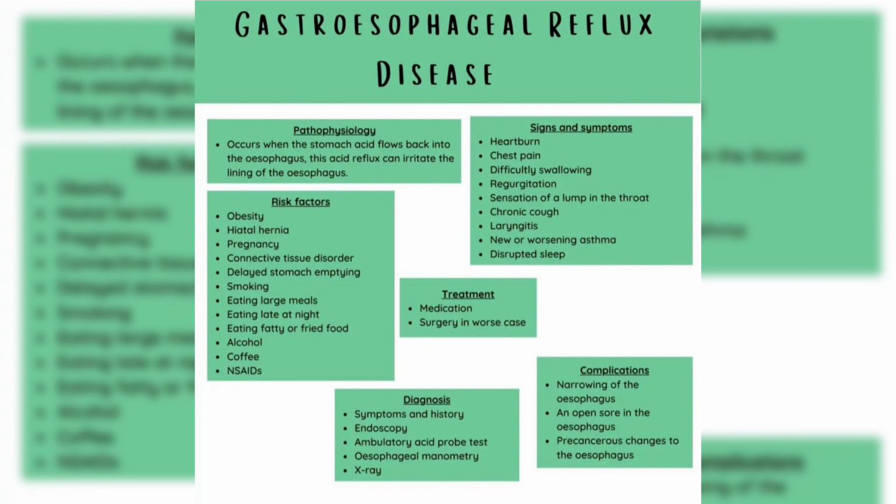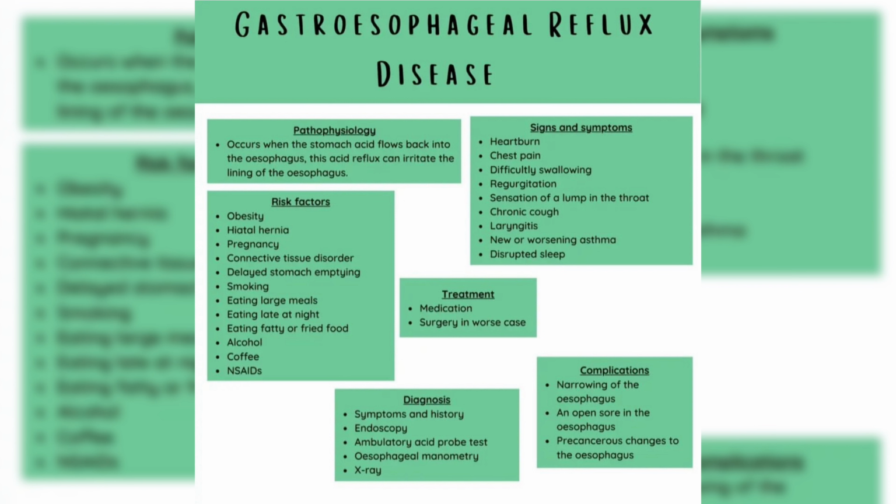Risk factors of gastroesophageal reflux disease: obesity, hiatal hernia, pregnancy, connective tissue disorder, delayed stomach emptying, smoking, eating large meals, eating late at night, eating fatty or fried food, alcohol, coffee, NSAIDs.